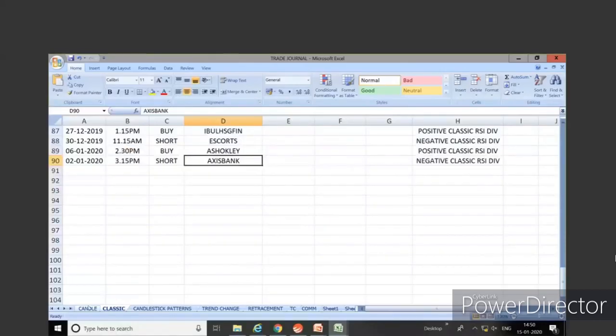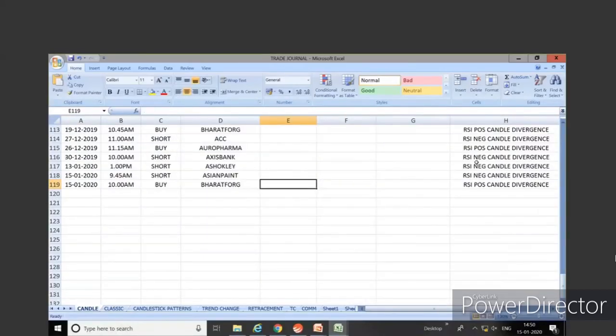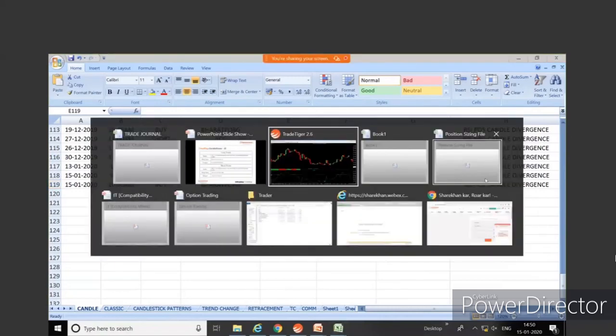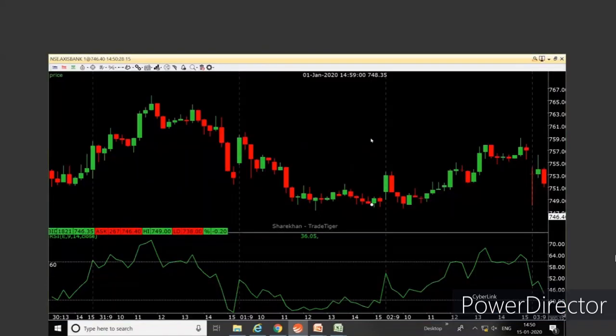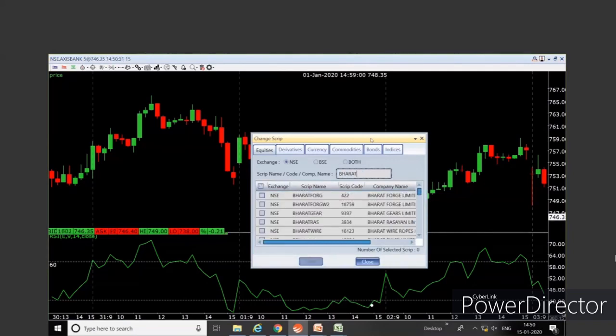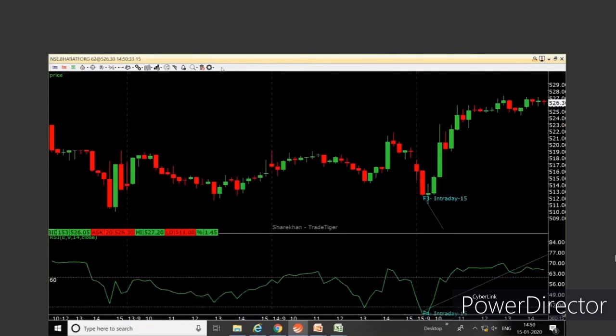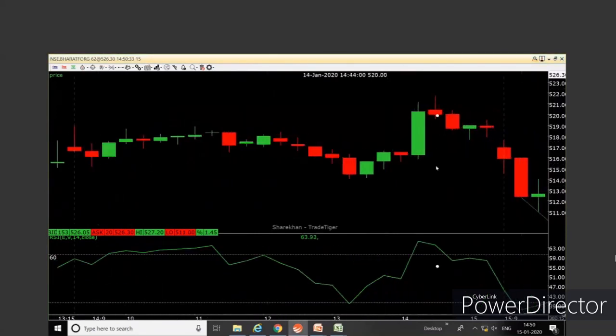Candle divergence in, let's say, Bharat Forge. Today's chart itself, Bharat Forge, positive candle divergence.